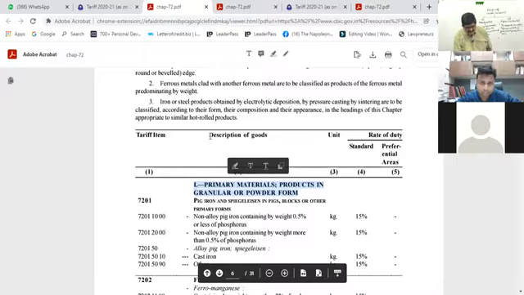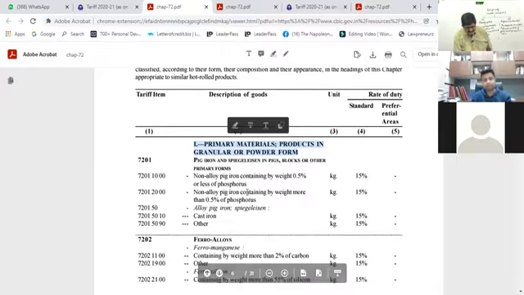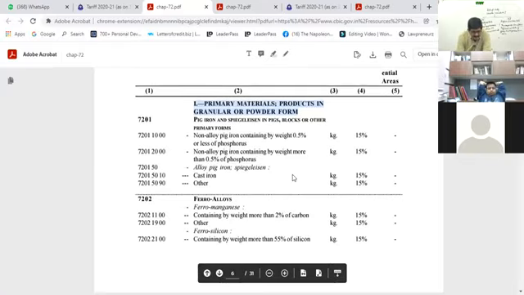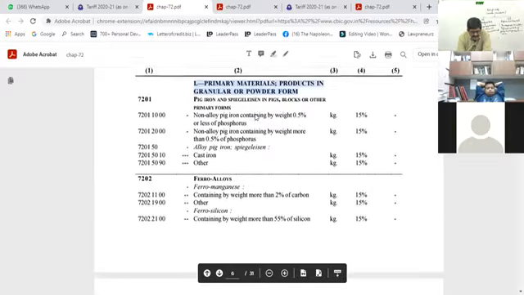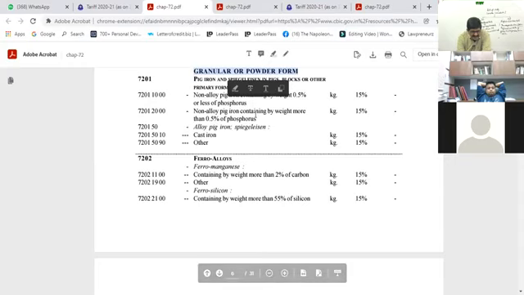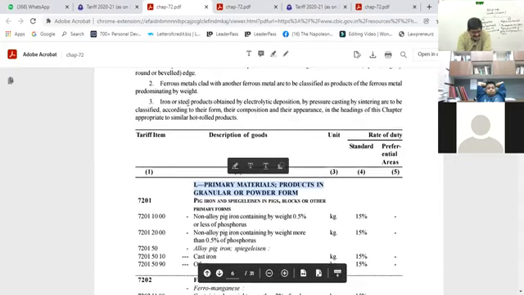You see, whatever the steel or iron and steel products that are in the form of granular or powdered form will be considered here. So only the granular products or powder form. Other than that, it will not be considered here, because other chapters are there.